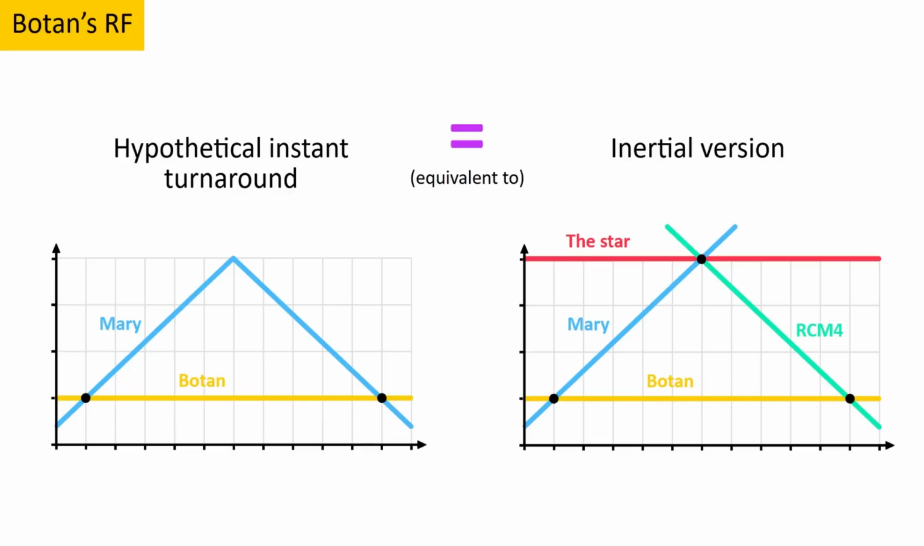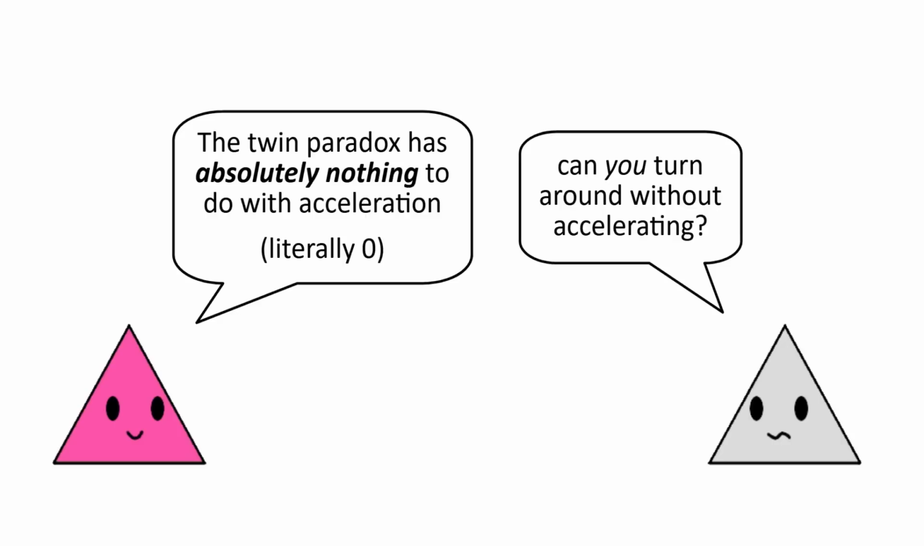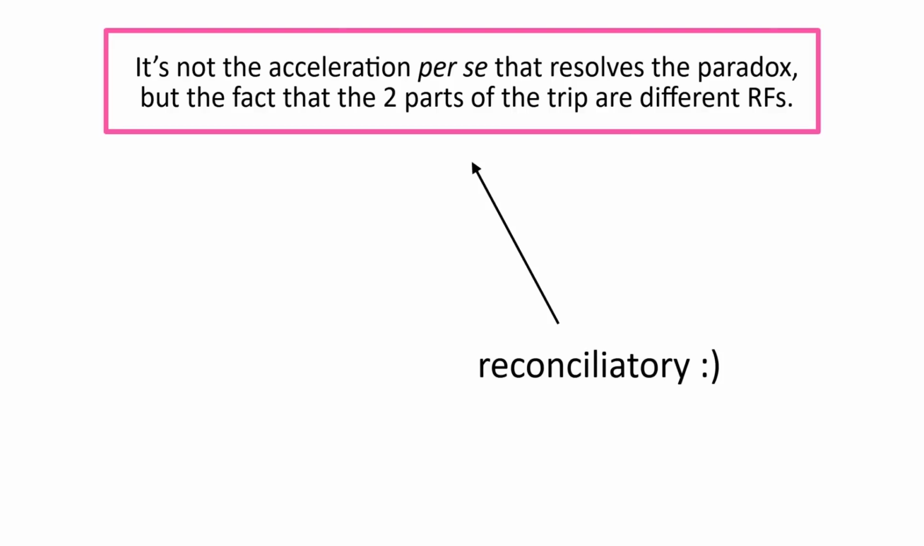Instantaneous changes like this might not be possible in real life, but the fact that we get this equivalence shows that we technically didn't need the acceleration in order to formulate and resolve the paradox. It's for this reason that some people declare the twin paradox has absolutely nothing to do with acceleration. In my opinion, this is kind of a debate on semantics. It's not the acceleration per se that resolves the paradox, but the fact that the outbound and return trips are in different reference frames. This sentence is what really reconciled the 2 versions for me and provided a fuller understanding.